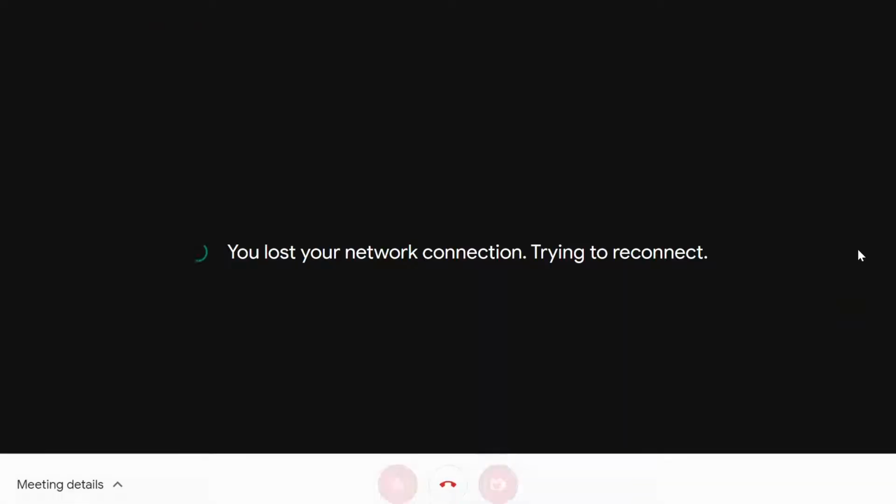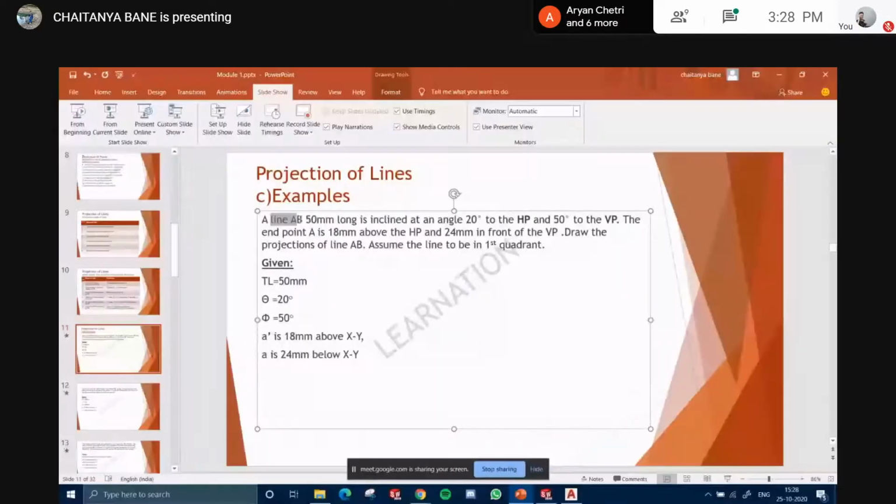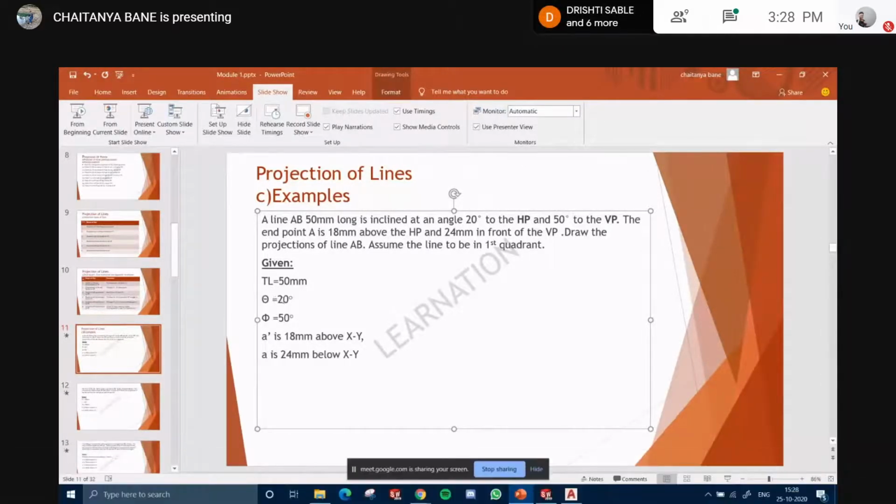Yeah. Line AB, it says AB, capital AB. So it is here. Now the line is inclined at an angle to the HP. The line is inclined, the angle is theta to the HP, and to the VP, phi. The end point A.